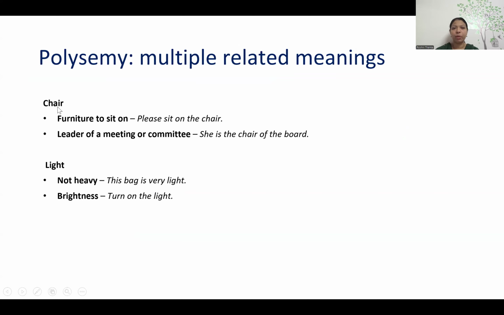Chair is the same word but has related meaning. Maybe a physical chair, a furniture, or we can say chair is the leader of a committee or a meeting. Similarly, light also. It can mean not heavy, the opposite of heavy being lightweight, or brightness, as in turn on the light. So maybe having a related meaning.